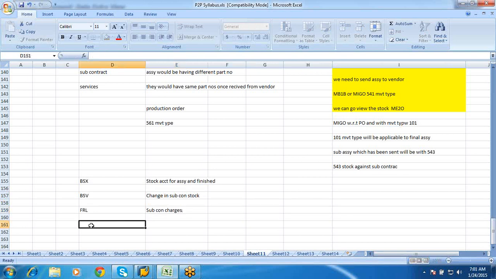Then you have two more BSX, that is change in stock account for components.